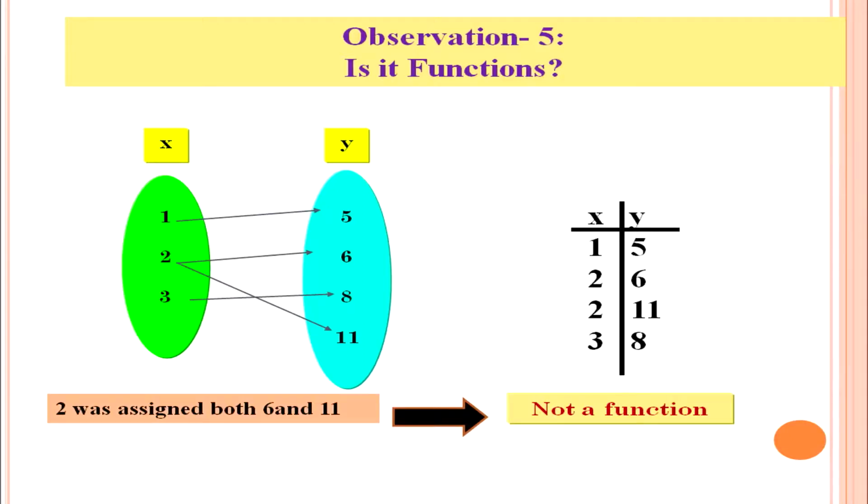If 2 is assigned with any one element of set Y, then we can say it is a function, but in this case 2 was assigned both 6 and 11 and we conclude that it is not a function. Dear learners, in all these cases we found that all functions are relations, but all relations are not functions. That is a very important aspect, and a function is a special type of relation in which every element of the first set has one image in the second set.